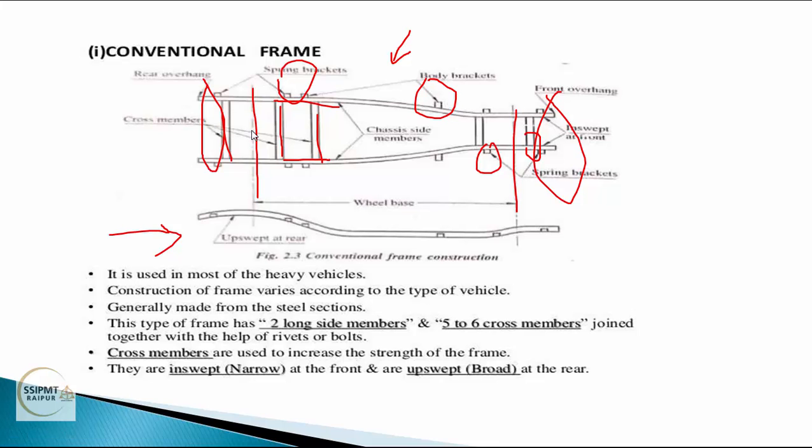And different sections are used for long and cross members. Generally, channel section and box section are used for long side members. I will tell you about the channels used.